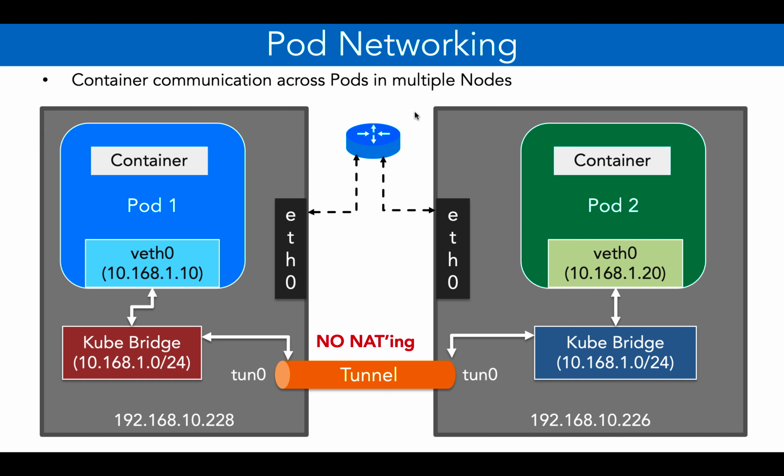And the container in pod 1 will recognize the container in pod 2, because whenever pod 1 receives traffic, it will see that the traffic has come from 10.168.1.20 rather than 192.168.10.226. Same is the case here also. Whenever this container sends traffic to this container, it would know that it has come from 10.168.1.0 rather than 192.168.10.228. So it removes NATing.